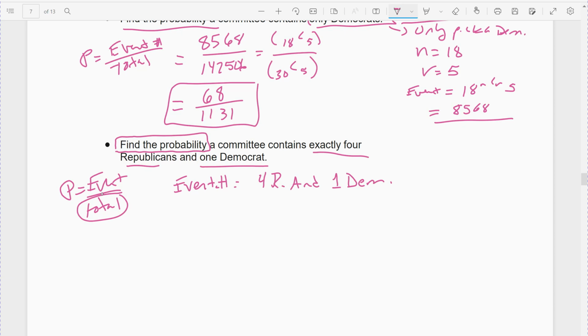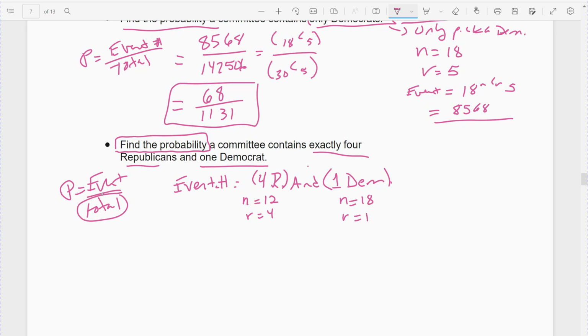Alright, so I'm selecting 4 Republicans and I'm selecting 1 Democrat. And so it is still combinations. The whole entire problem is combination. It doesn't matter what order I pick my Republicans as long as I get 4, and it doesn't matter what order I pick my Democrat as long as I get 1. These are going to be individual combinations because I'm picking from specific groups. I had 12 Republicans and I'm picking 4 for the committee. And then I'm going to pick a Democrat. Well, I had 18 Democrats, and I'm going to pick one of them for my committee.